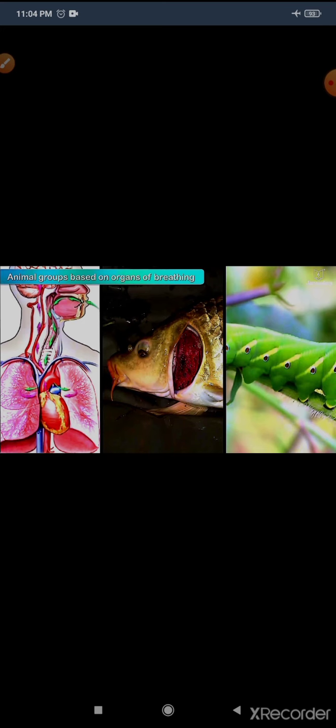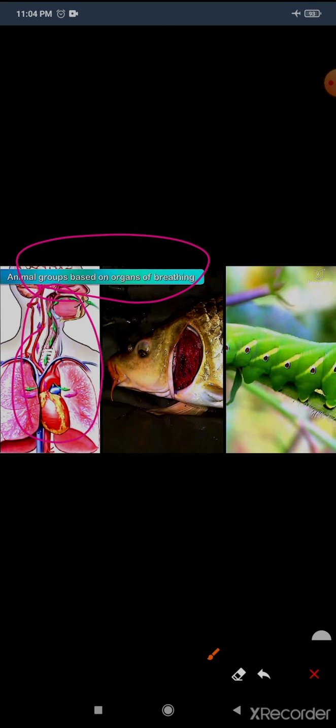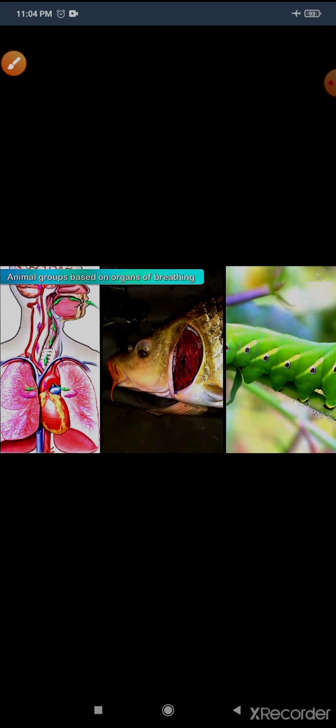So, animal groups based on organs of breathing. Here you can see this is the human being. They can breathe with the help of lungs. This fish can breathe with the help of their gills. And this insect has small holes that are called spiracles. So now we will learn animal groups based on organs of breathing.